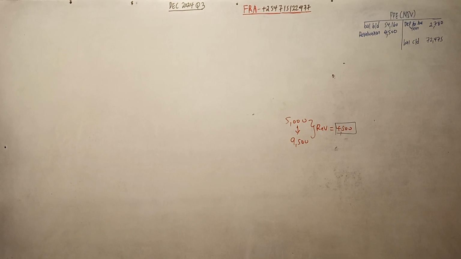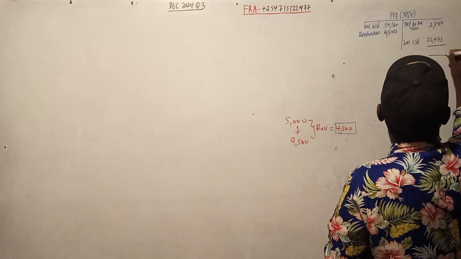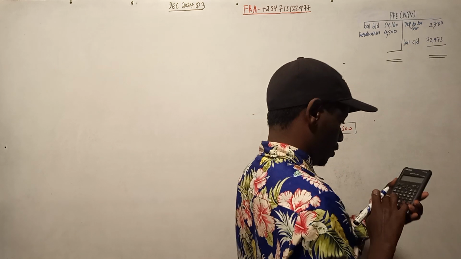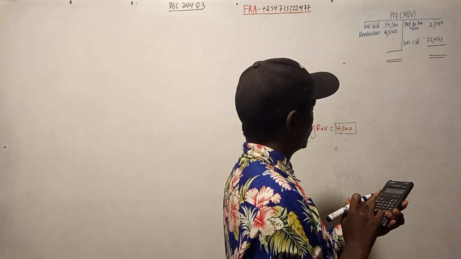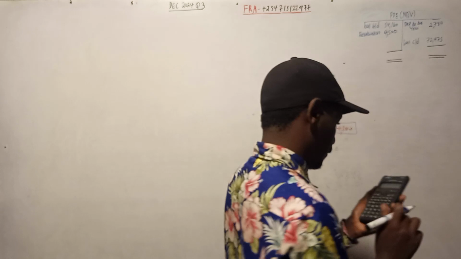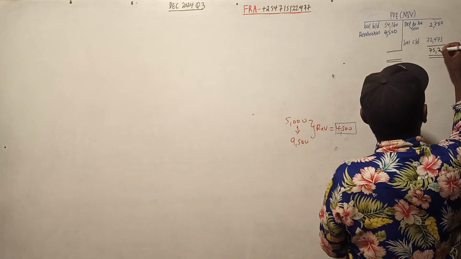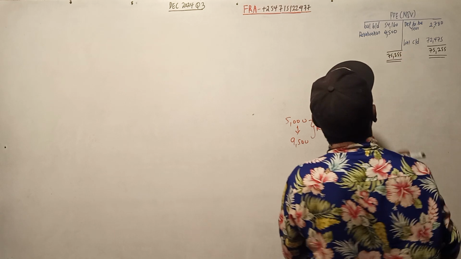So let us balance this account. There is no other item affecting this account. So 2,780, we add 72,475, then we go to 75,255.